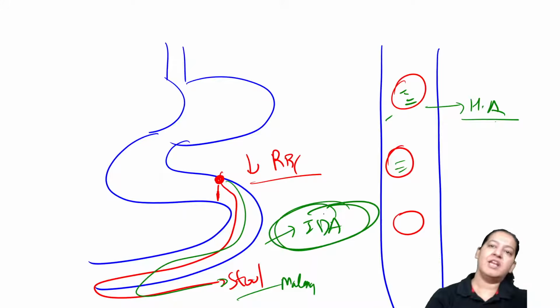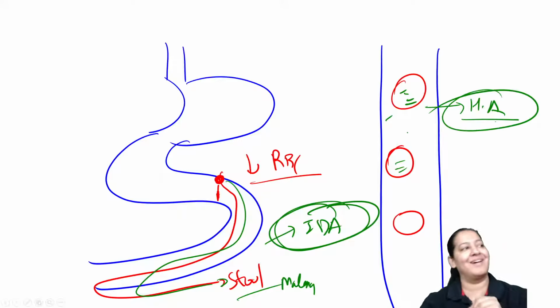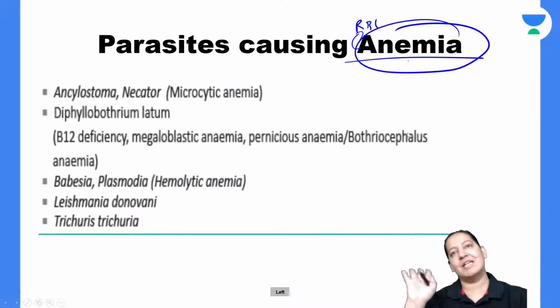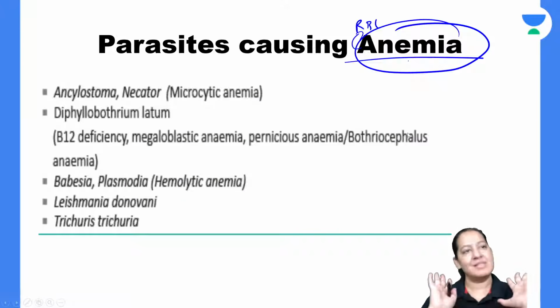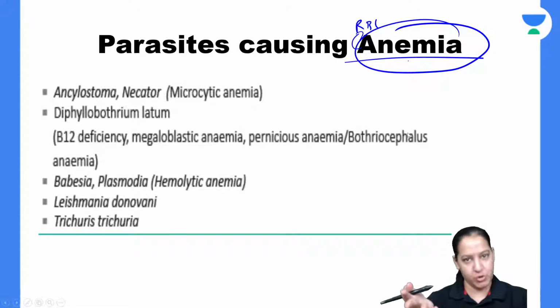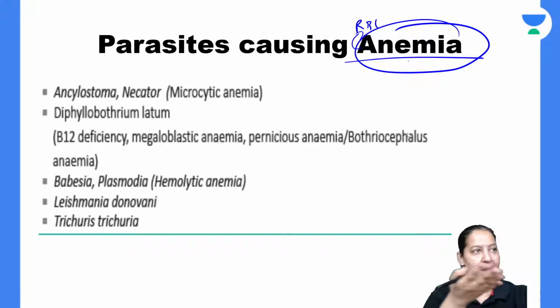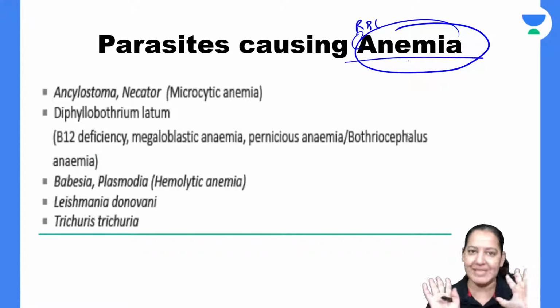Which ones cause iron deficiency anemia and which ones cause hemolytic anemia? You tell me separately: all the parasites which cause anemia. Give me a thumbs up. First learn the list. I don't have a mnemonic. We will together try to make a mnemonic. Many students are attending live. If anything is clicking in anyone's mind, please tell me the mnemonic.